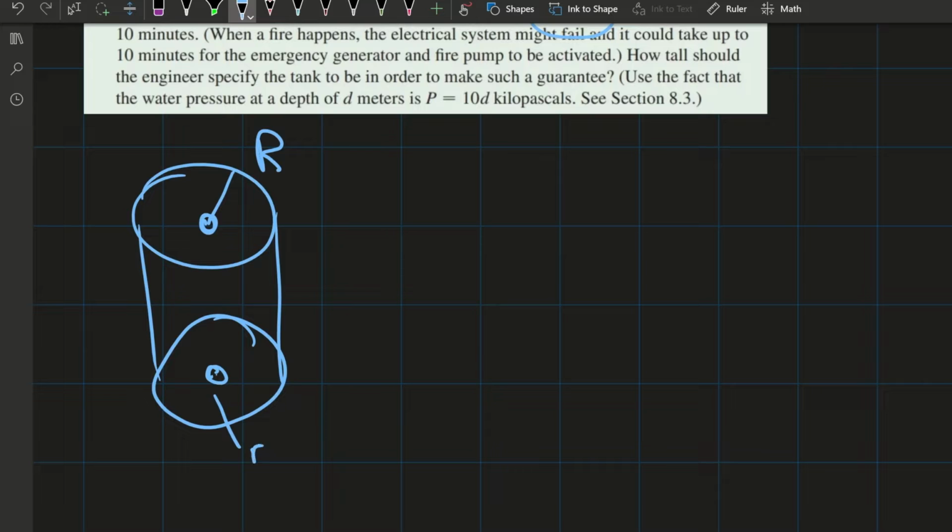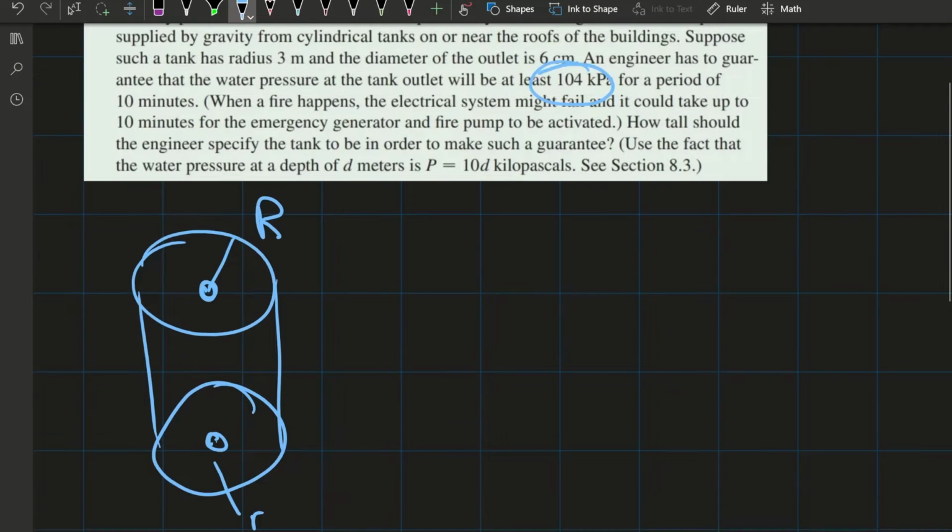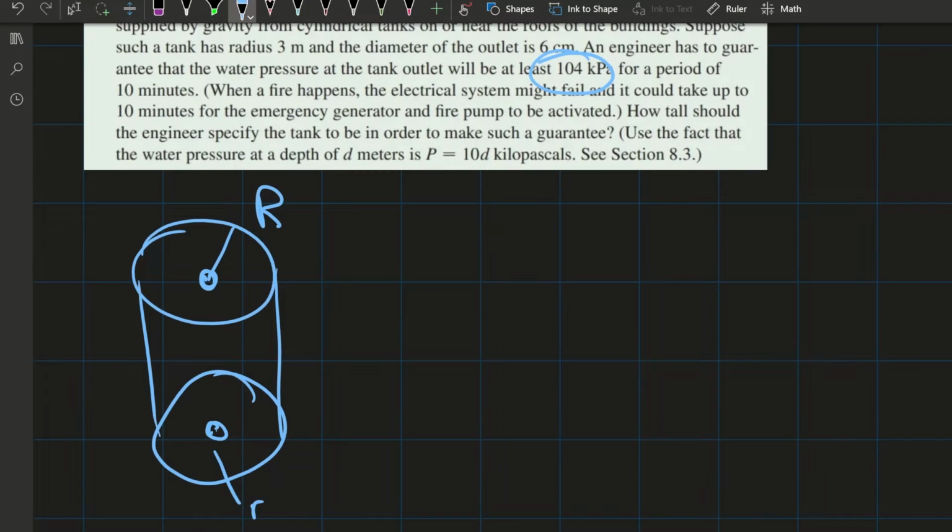If we put all the information we know, this is 3 centimeters, sorry, I meant this is the diameter here. So we know that little r is half the diameter, which means little r is 3 centimeters or 0.03 meters.